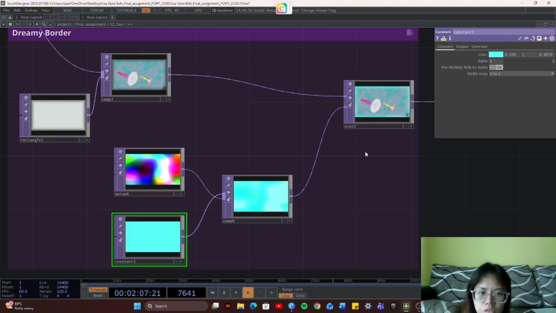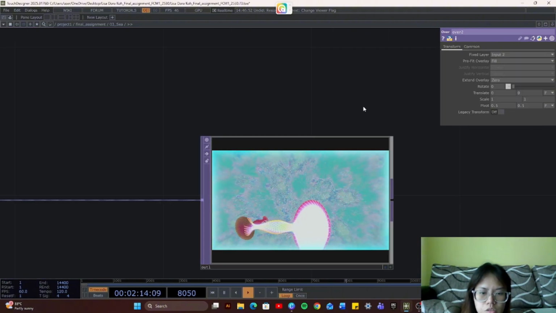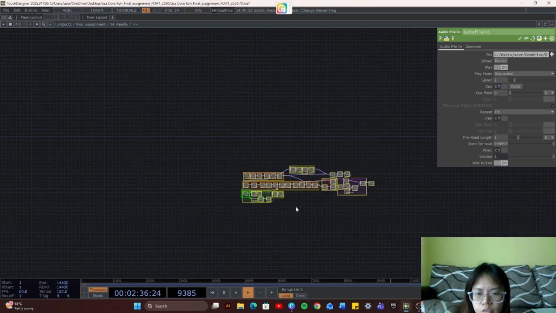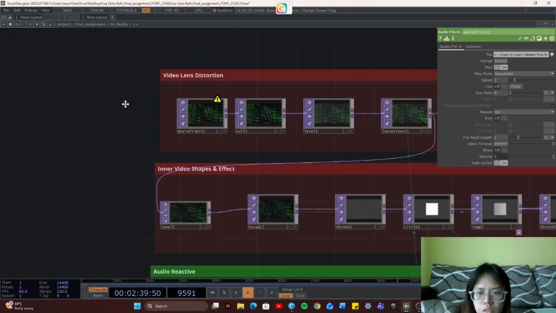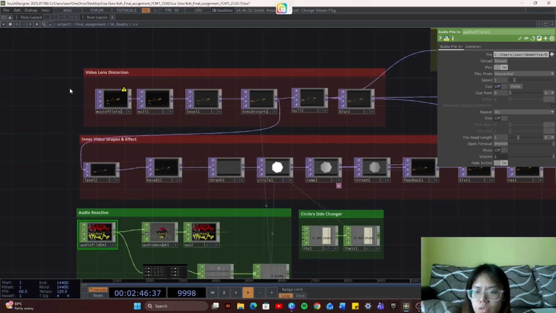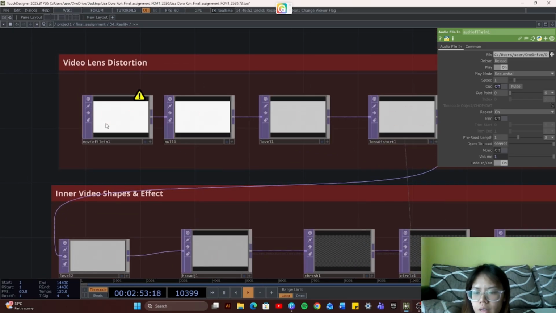I just adjusted the color to match the aesthetic, and then placed it into an over, and that is all for this third scene. So for this reality, it's also audio reactive. It's actually quite similar to the first scene, like an opening and then this is a closing. For this one, I actually use a video, and this video is City Life made by these guys.